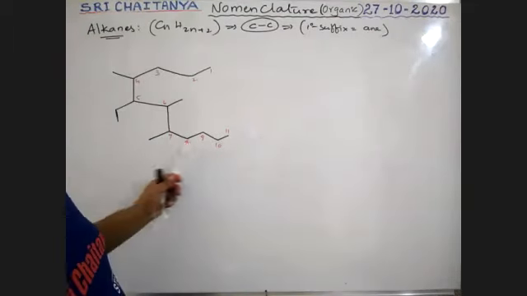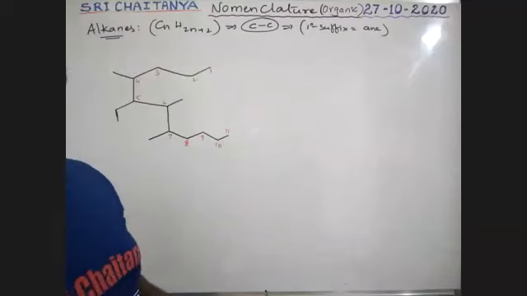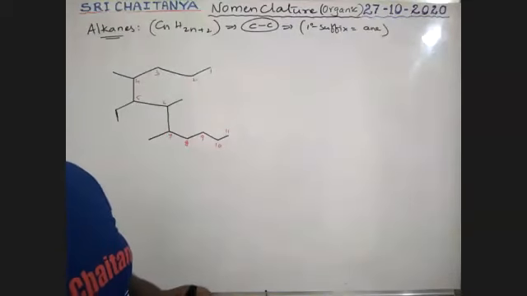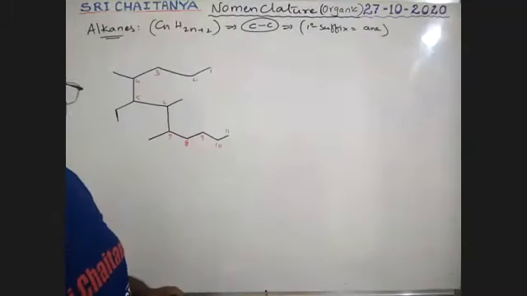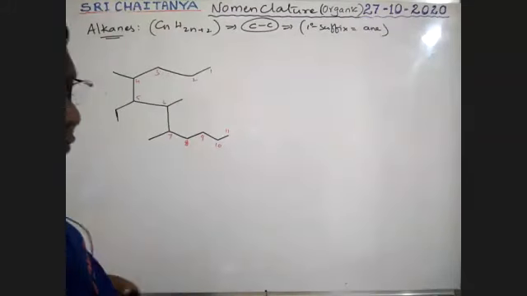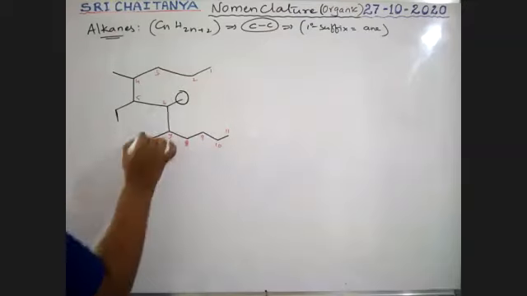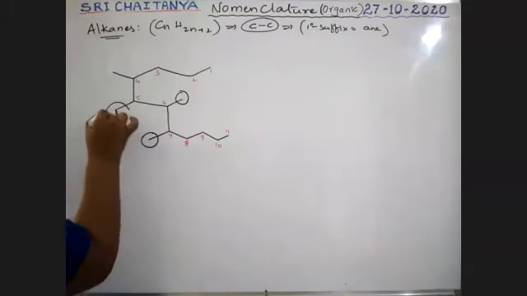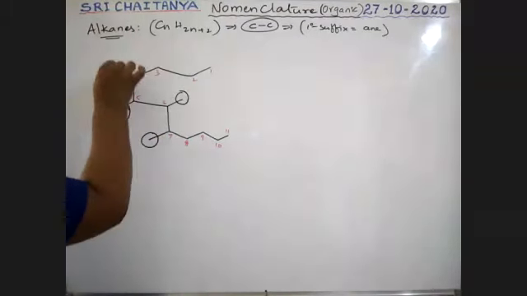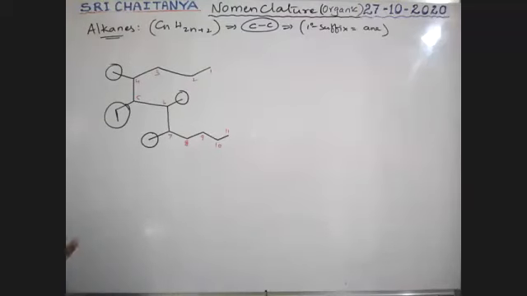So total 11 carbons, boys. 11 carbon chain, undecane. Therefore, first of all, this is a substituent, this is a substituent, this is a substituent, this is a substituent. We must follow least locant conditions also, boys.